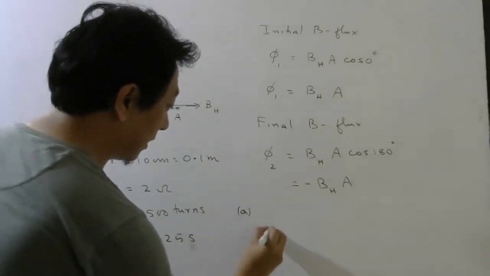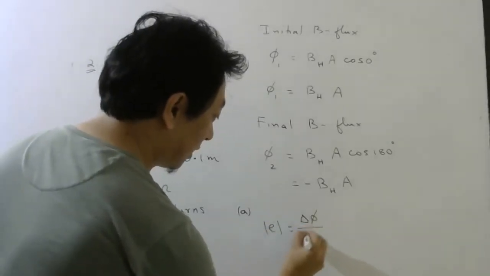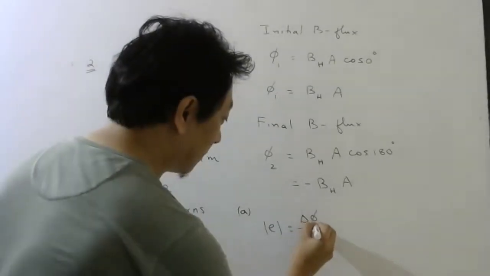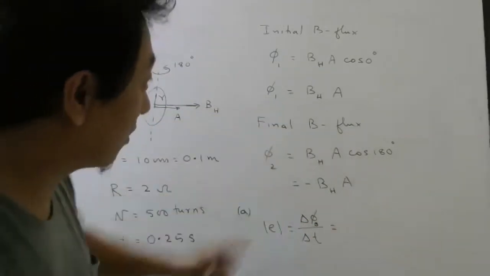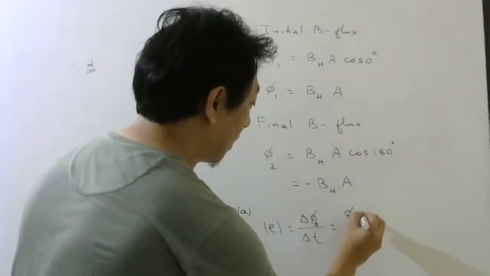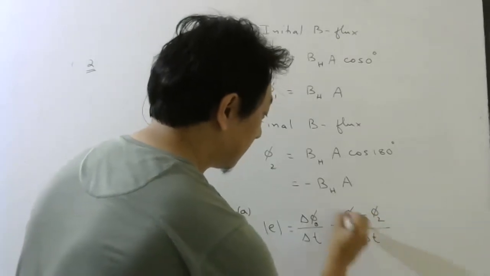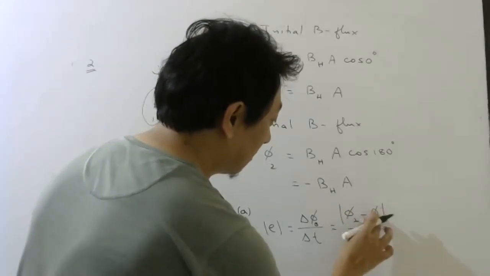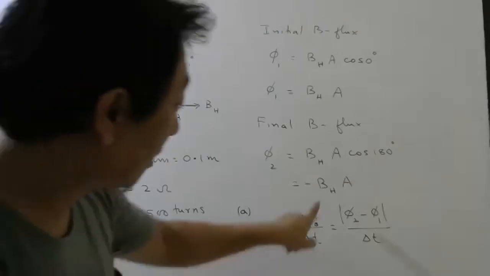So how to find the first part? First part is EMF magnitude: change in flux divided by change in time. Magnetic flux, okay students, don't forget, this is bigger, so I'll subtract this one from this one. So it will be phi 1 minus phi 2 divided by delta T. It is modulus. You can write phi 2 minus phi 1, no problem. Actually, change means final minus initial, I know that, but modulus we want.